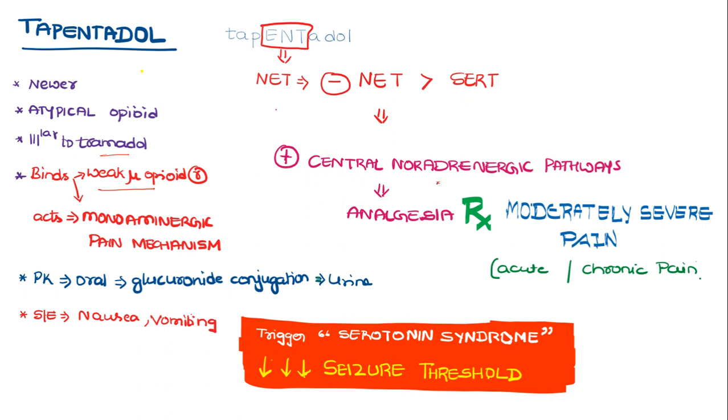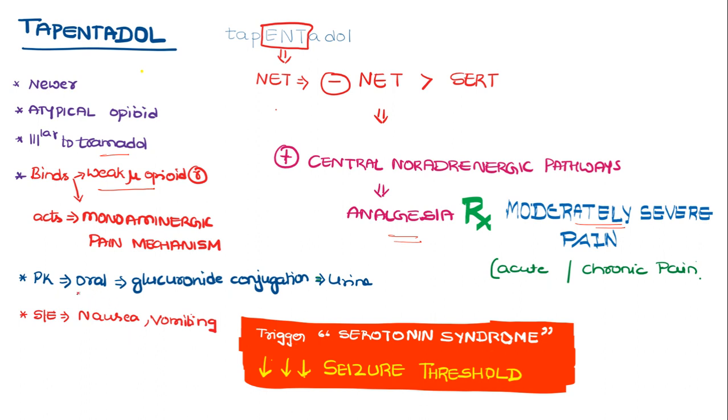Thereby, it activates the central noradrenergic pathway, which is responsible for analgesia. Whereas tramadol was used for mild to moderate pain, tapentadol is used for moderately severe pain, both of acute and chronic nature.